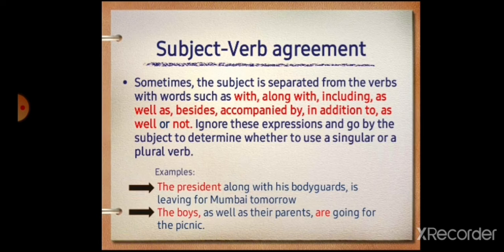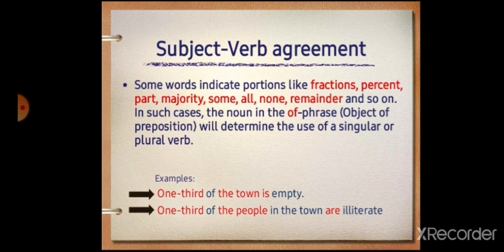Ignore these expressions and go by the subject to determine whether to use a singular or a plural verb. See here, the president along with his bodyguards is leaving for Mumbai tomorrow. The boys as well as their parents are going for the picnic.